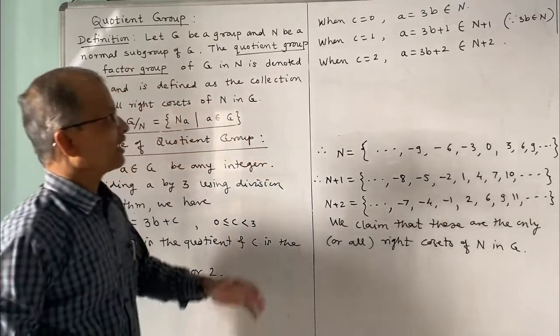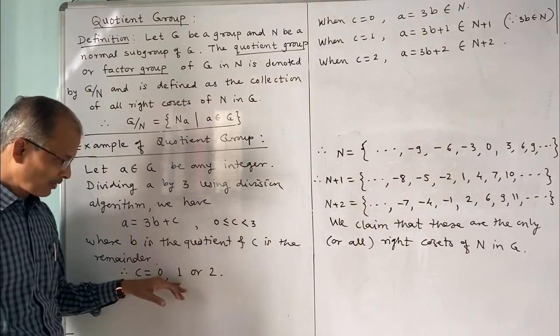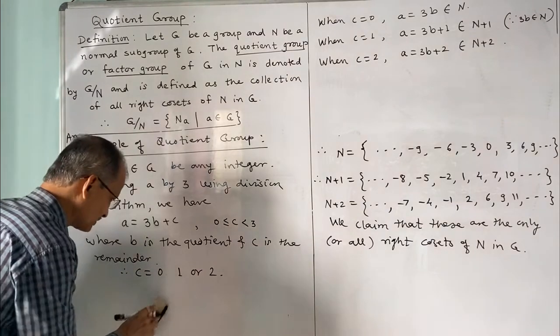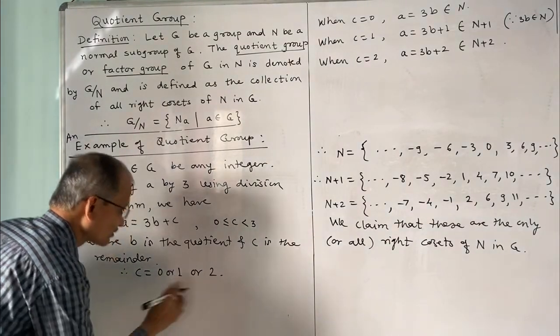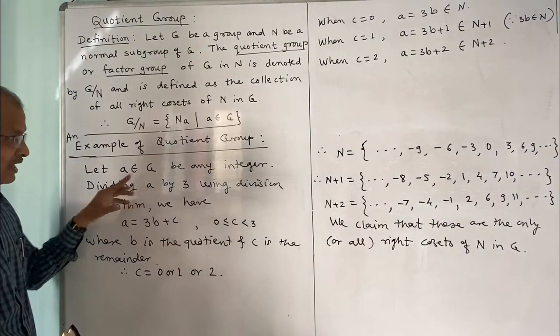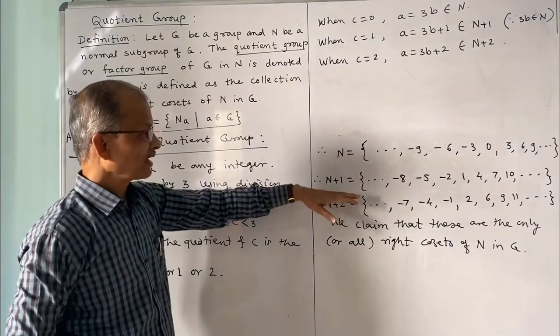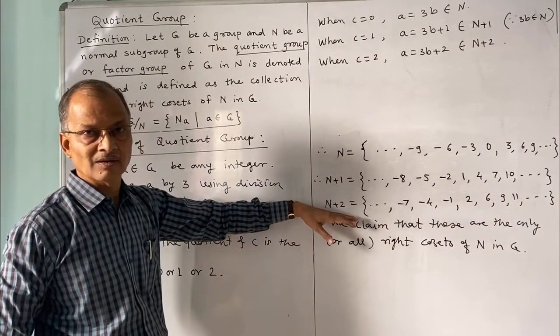Thus, whatever the remainder, 0, 1 or 2, the element A, any integer in G, is either in n, or in n plus 1, or in n plus 2.